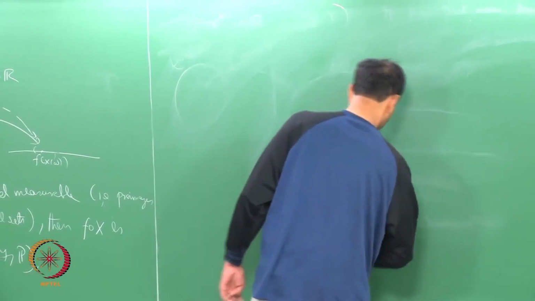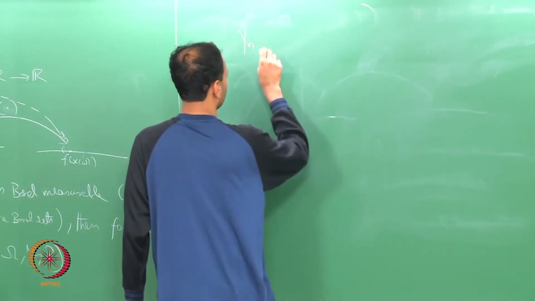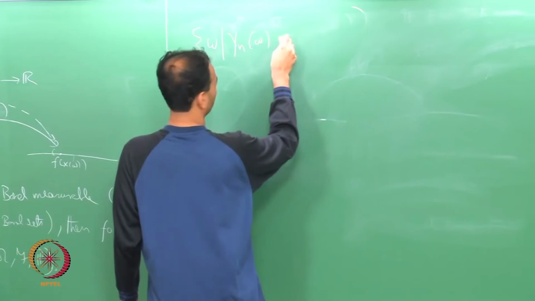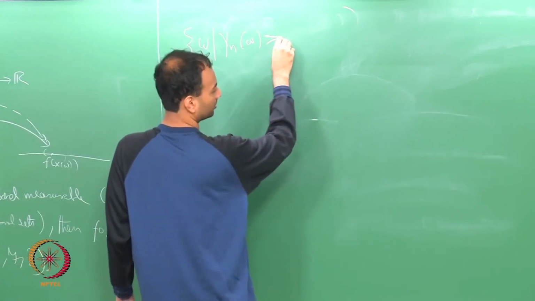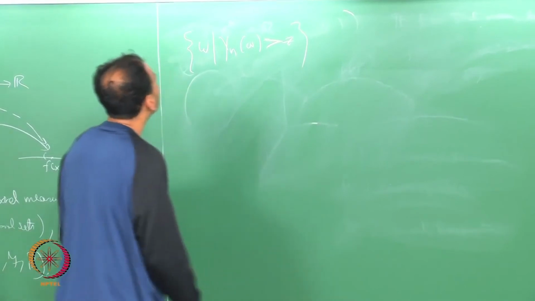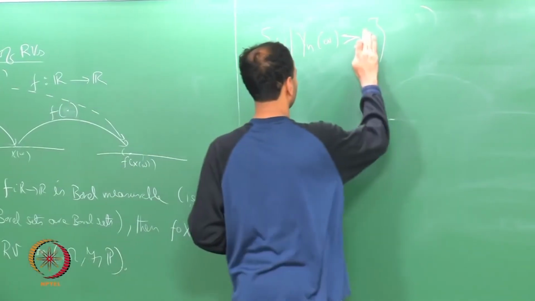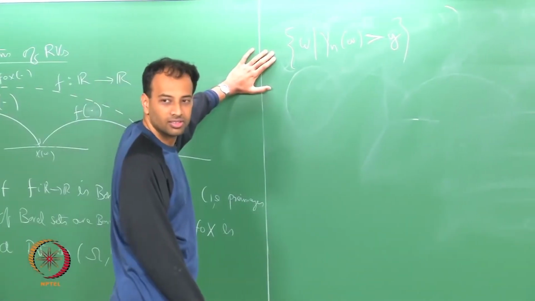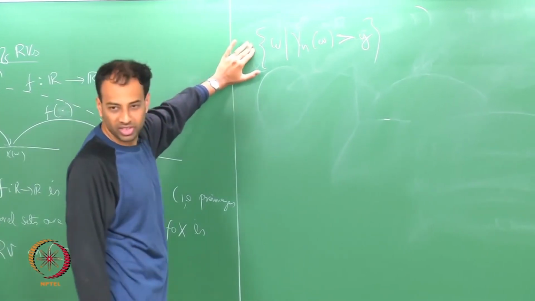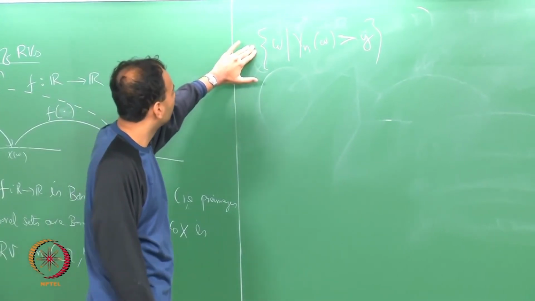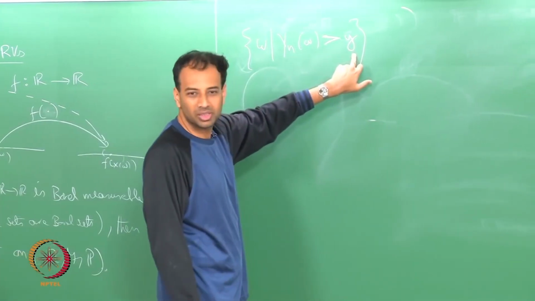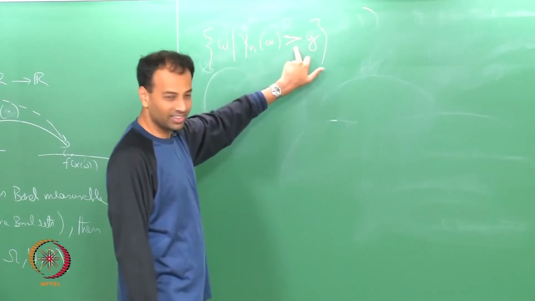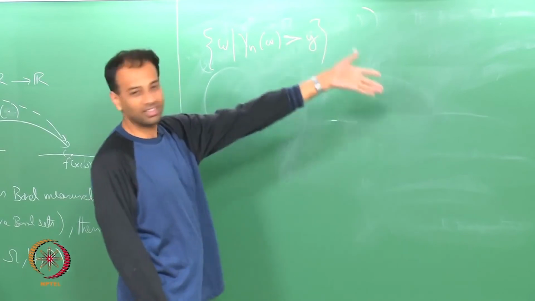So, let us look at Y_n. Now I am going to look at the event Y_n of omega greater than little y, let us say. If this is an F-measurable set, then necessarily Y_n of omega less than or equal to y will be a measurable set, because it is only the complement, right. And why am I taking greater here? Because I am dealing with the minimum, right.